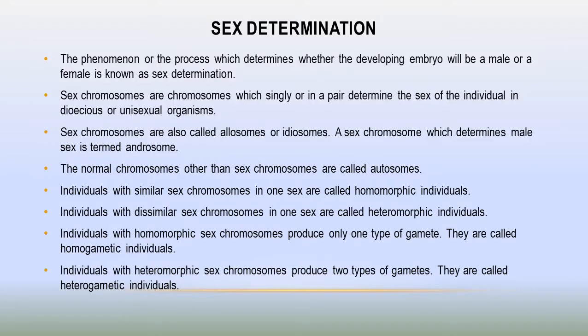Dear students, the phenomenon or the process by which the sex of an organism or an individual is determined is known as sex determination. Okay? So sex determination is the phenomenon by which it is determined that the developing embryo will become a male or a female. And sex chromosomes are the chromosomes which, singly or in a pair, determine the sex of an individual in a dioecious or unisexual organism.